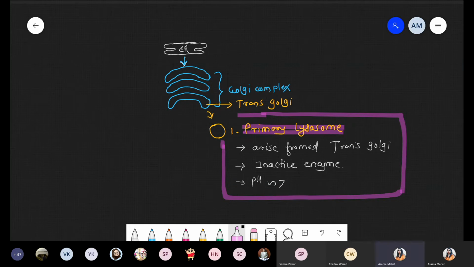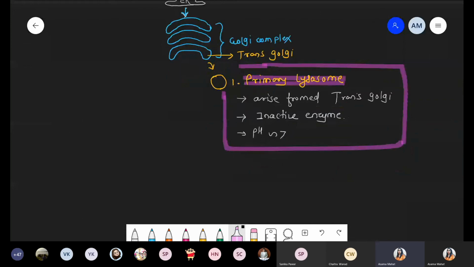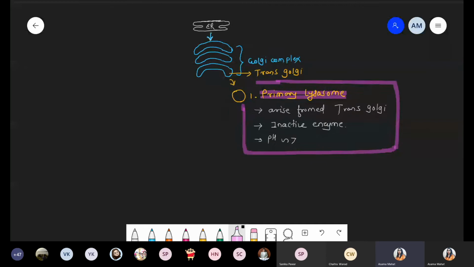Now, second point, that primary lysosome has pH 7, that is neutral pH, and we know that when we are talking about neutral pH, it means that all lysosomal enzymes are present in inactive form. So the primary lysosome is rich with enzymes, but inactive enzymes. Now slowly what happens? This primary lysosome is converted into secondary lysosome. But before that, we have to discuss one process, that is the endocytosis process. So, has this part been covered? This part is covered. Quickly tell me.